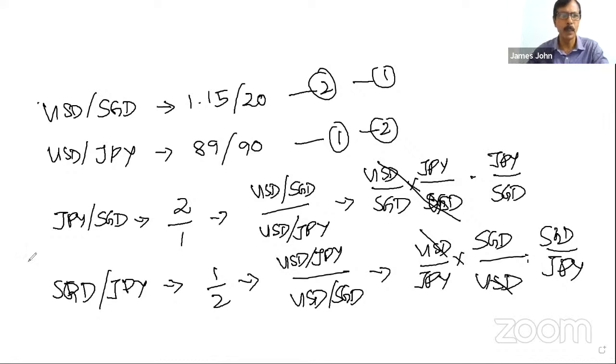See here, if you want the buying rate, it is equal to the numerator. You take the buying rate of 2. What is the 2? The first one, the buying rate of 2 is 1.15, and the denominator is the selling rate of 1. Selling rate of 1 is 90. Now it's clear, sir. 2 and 1. Now the equation is clear, sir. Buying rate of 2. Yes.